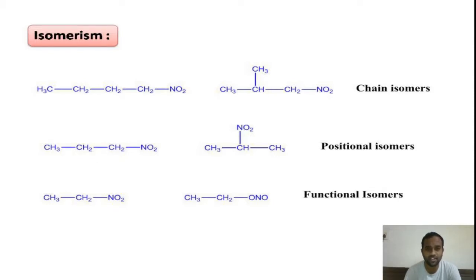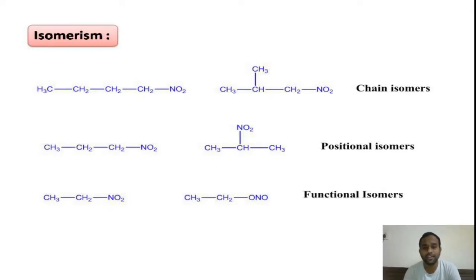If you look at the first example in the two given compounds, in the first compound we are having 4 carbons in the main chain, whereas in the second compound we are having only 3 carbons in the main chain. There is a difference in the chain, right? The first compound name is nitrobutane, second is 1-nitro-2-methylpropane.